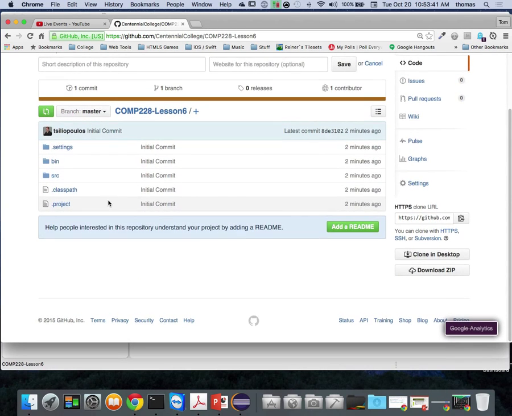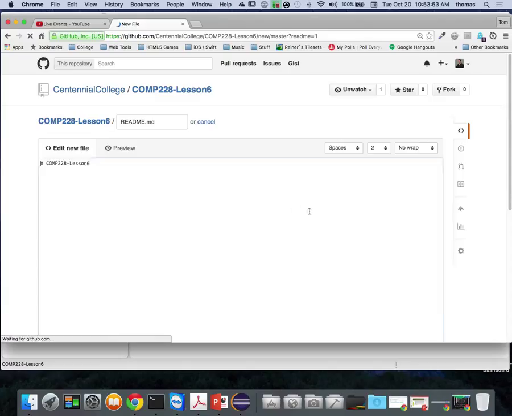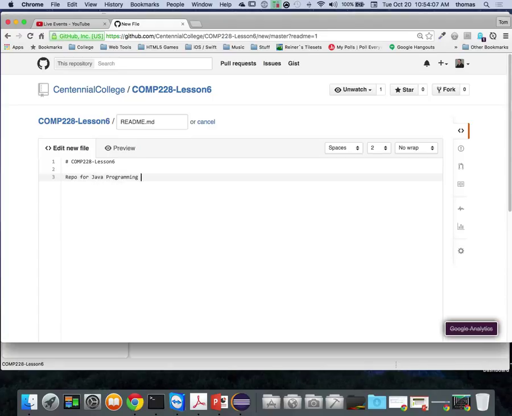If you notice, I do have a project file, a classpath, a source, a bin, a settings file, and so on. These are all the things that have been added into my repository. Let's add a Readme file. I'm going to add a Readme file that's remote. I've done this before in different ways, but I'll do it again. I'll say repo for Java programming, lesson 6, doing it a little differently, at Centennial College.